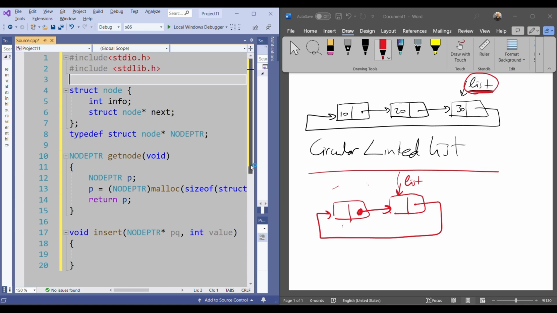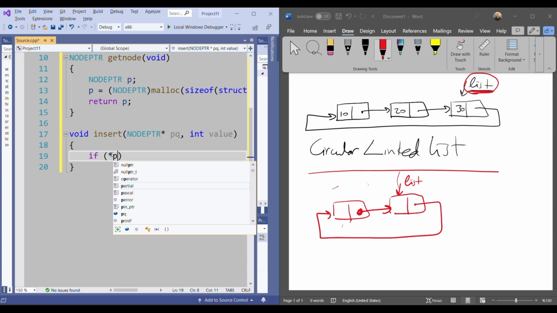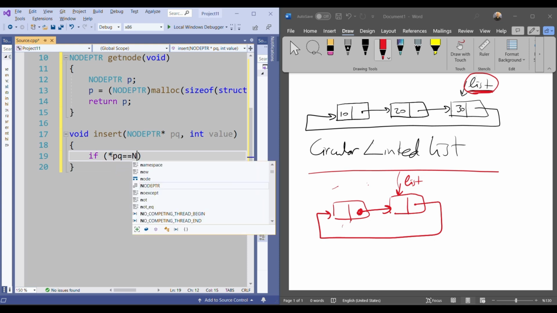Now I'm going back to my insert function. First of all, as I said, we need to check if my list is empty or not. So I will check if PQ is equal to null or not.